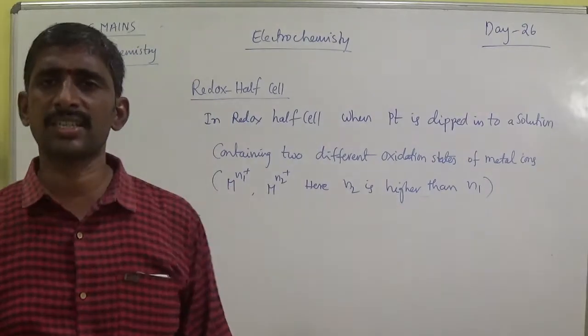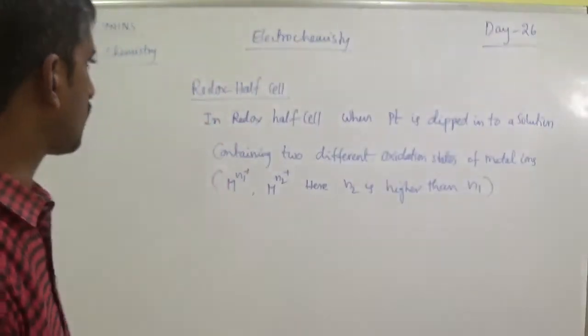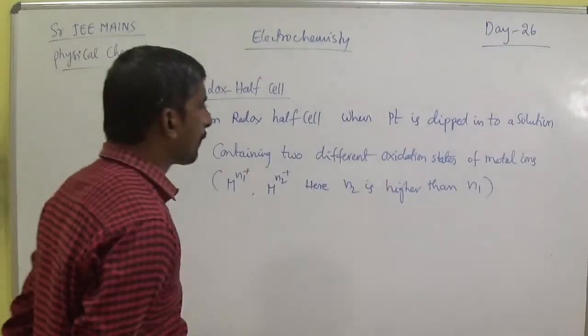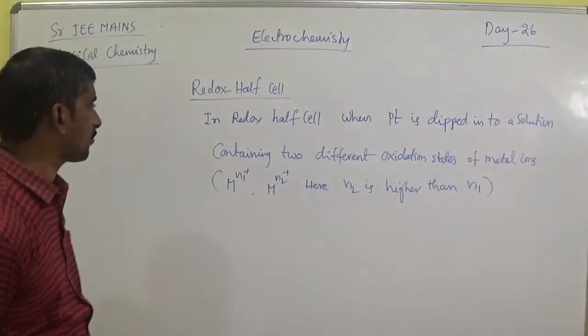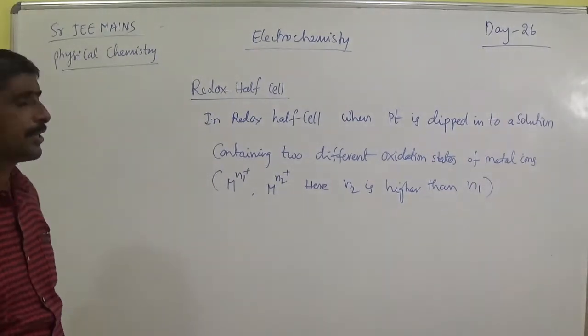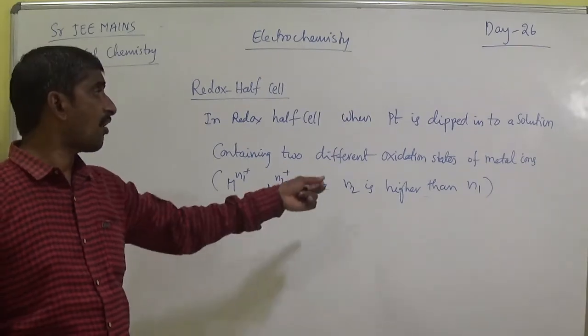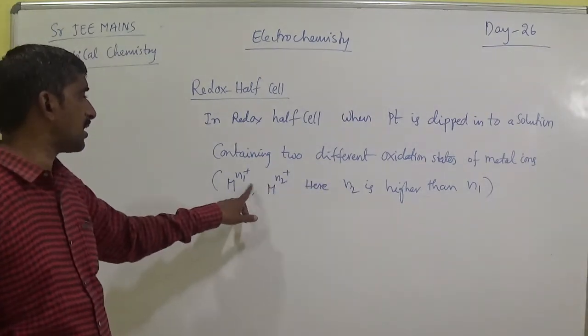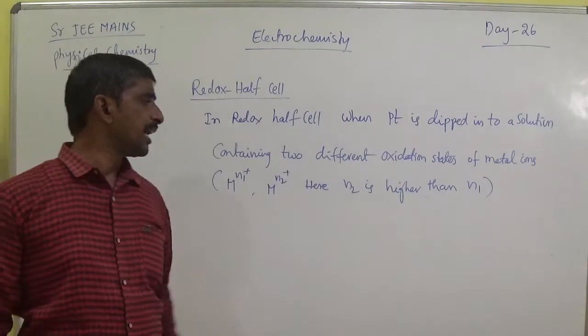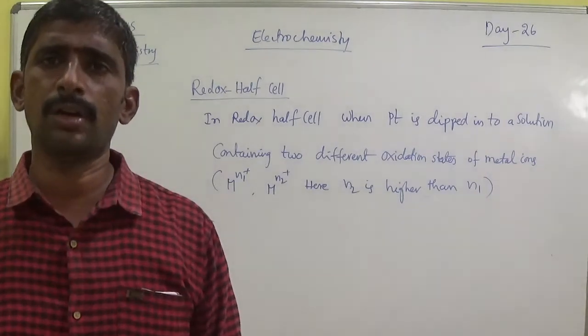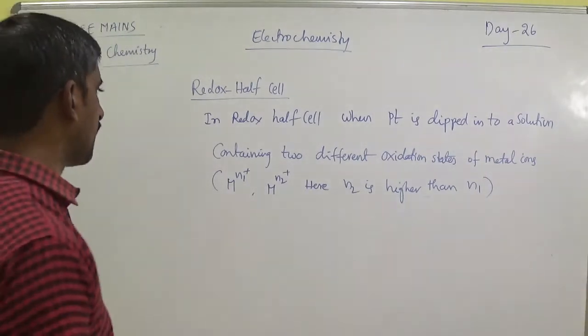So in redox half cell, when a platinum is dipped into a solution containing two different oxidation states of metal ion M^(n1+), M^(n2+), here n2 is higher than n1.